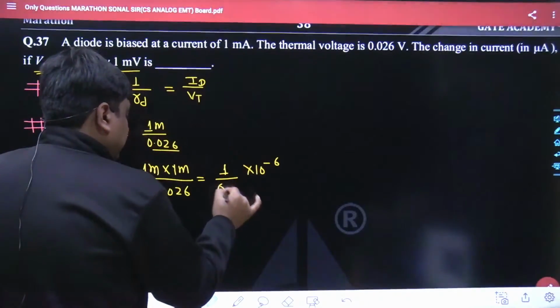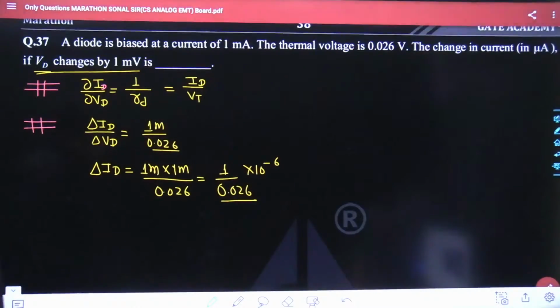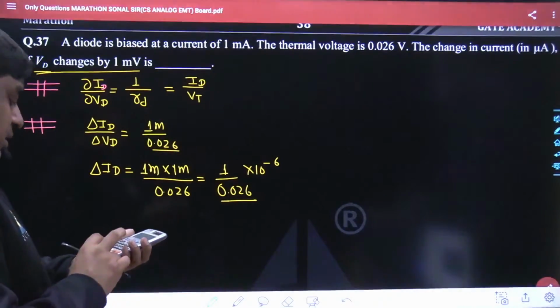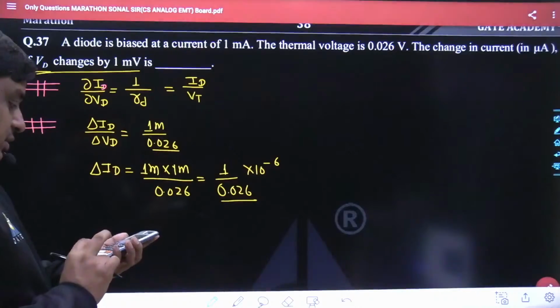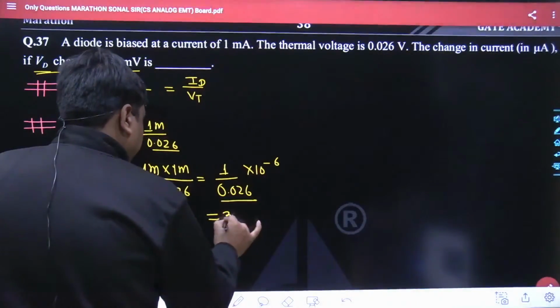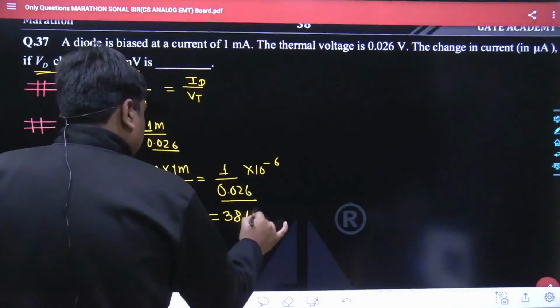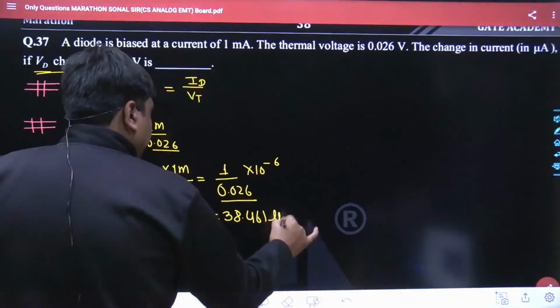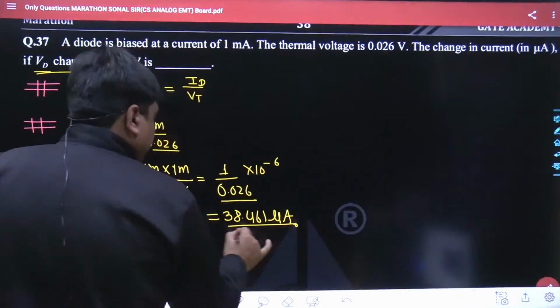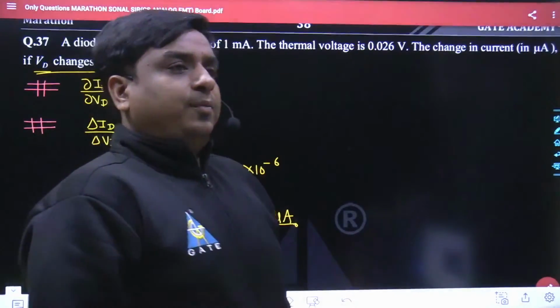So basically this factor would come as the answer: 1 divided by 0.026, and that comes to somewhere around 38.461 microampere.